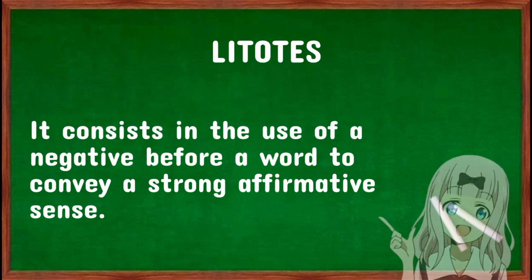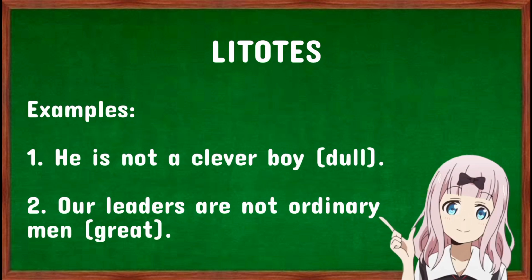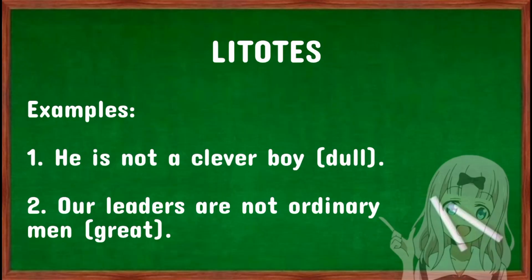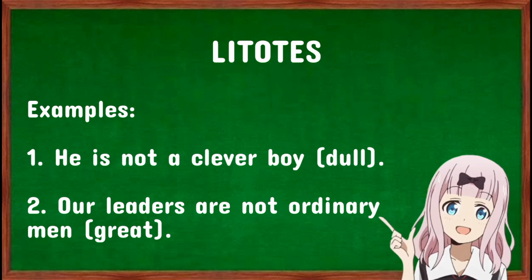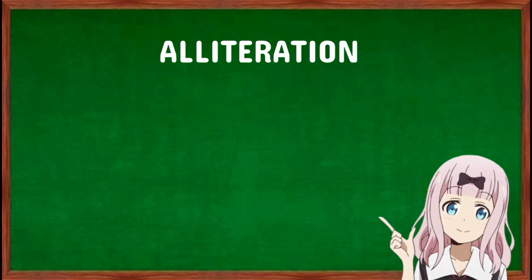Litotes. It consists in the use of a negative before a word to convey a strong affirmative sense. Here are the following examples of litotes. He is not a clever boy. This refers that the boy is dull. Next, our leaders are not ordinary men, which means that our leaders are great.